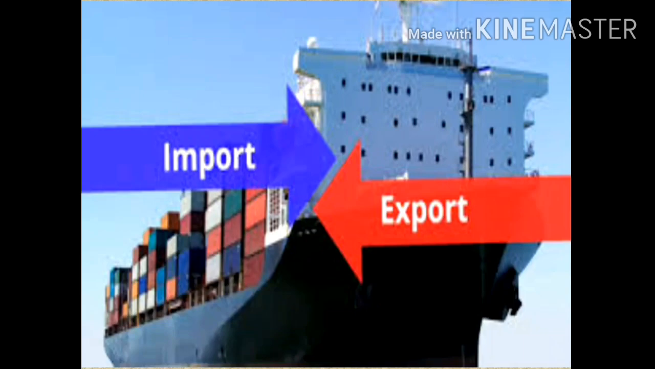Now let us learn about export and import. Export and import are the basic processes of international trade. When a country buys goods and services which are scarce in their own country from another country, it is known as import. But when a country produces excess goods or services, then it sells these goods which have a demand. This is termed as export.